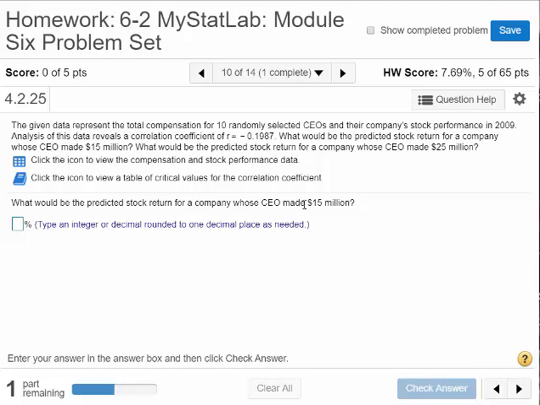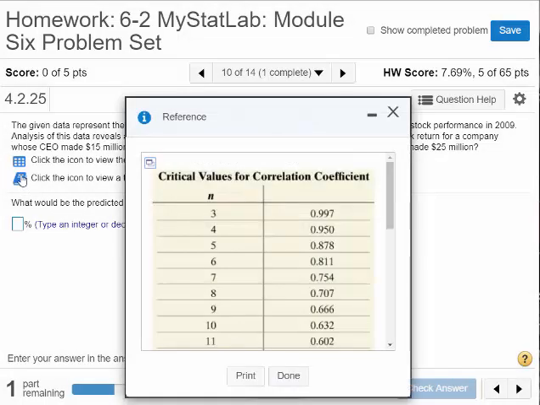So what this is saying here, this is why it's a trick question. When you click the icon to view the table of critical values here, what this is saying is, when your sample size is 10, for us to conclude that there exists a linear relationship, or the two variables are linearly correlated, the absolute value of the correlation coefficient needs to be greater than 0.632. We see that it's not, because it was negative 0.1987. So the absolute value of that is 0.1987, so it's not greater than this.